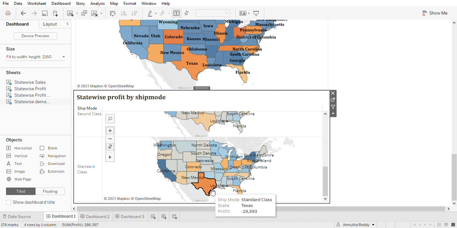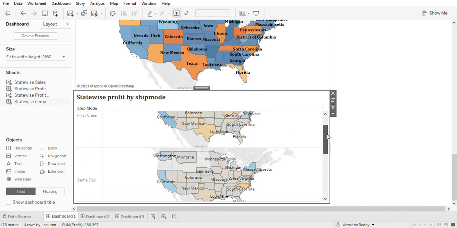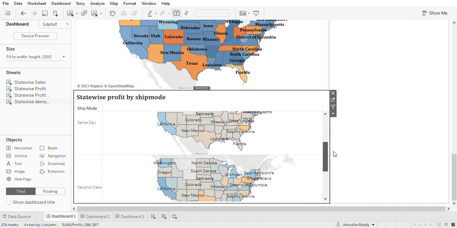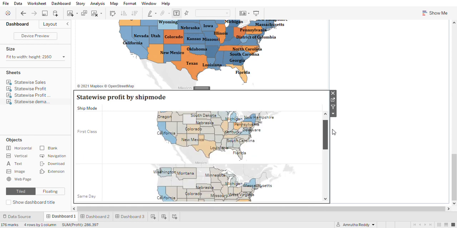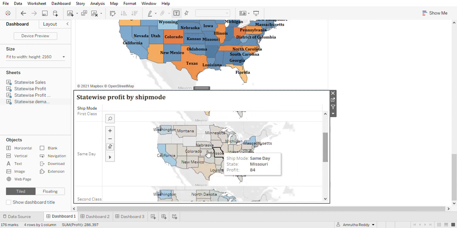When it comes to the loss, there is a loss of minus 19,593 in the state of Texas. So based on this, I can say that standard class is not a good ship mode for Texas. We need to consider other ship modes. Based on the color intensity, I can say that the ship mode of first class is better for the state of Texas, and also we can consider same day.